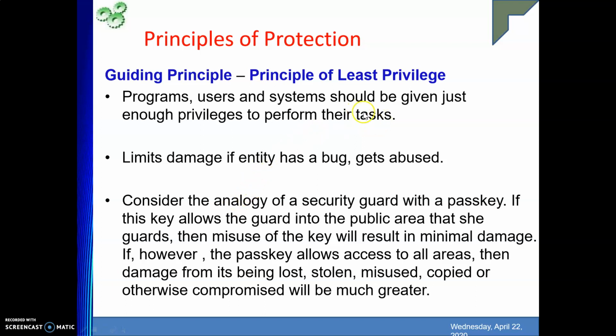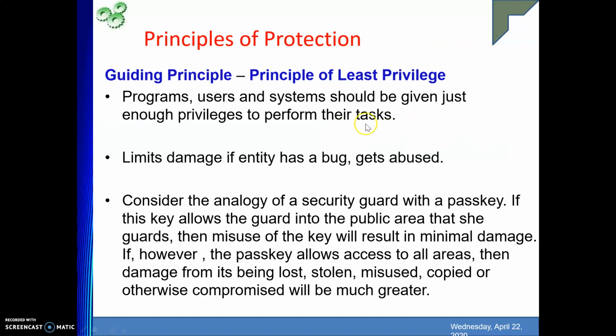This means whenever I'm performing a task, whatever resources are required to perform that task, only those resources will be allowed to use. As another example, suppose one program is calling a function. That function can access only the local variables and the values of the parameters coming from the main. Only these particular resources the function can use. Other variables and other parts of the main will not be accessible to the function.